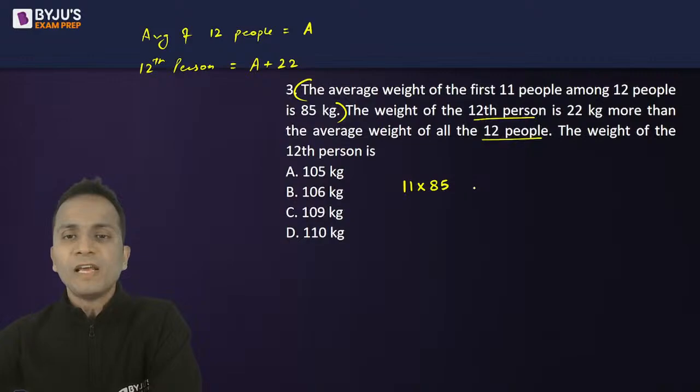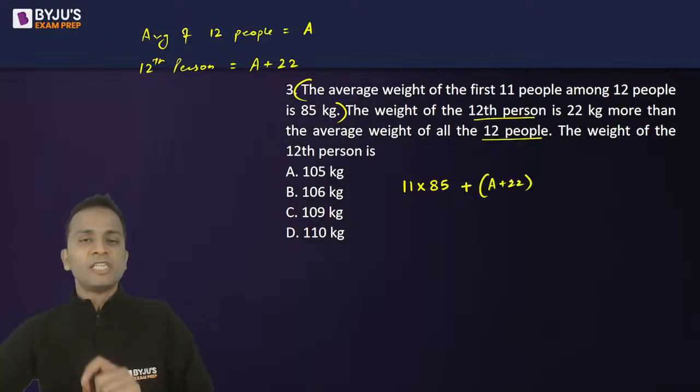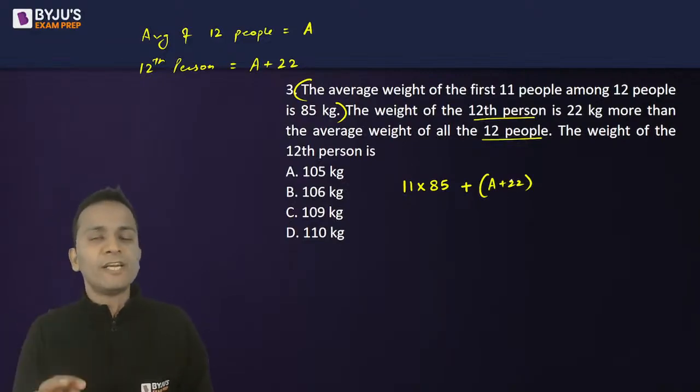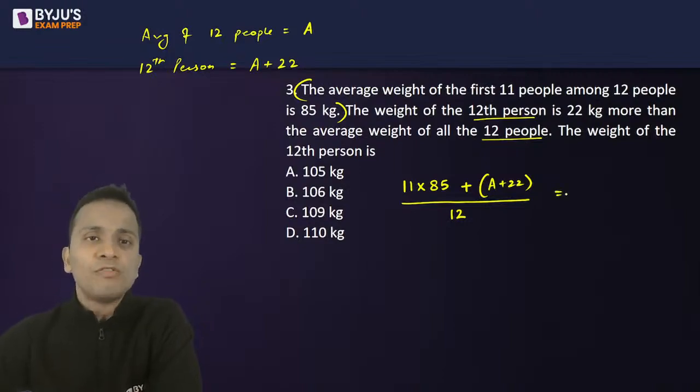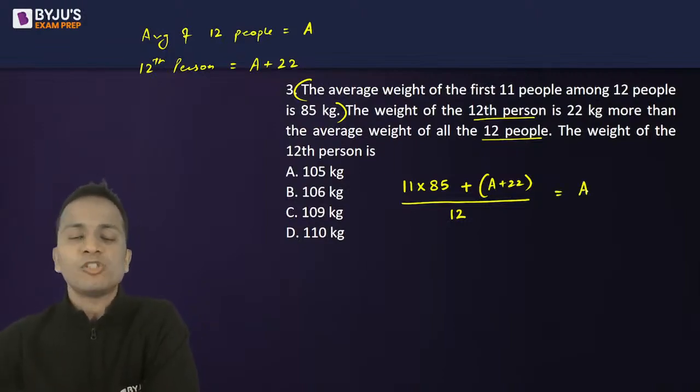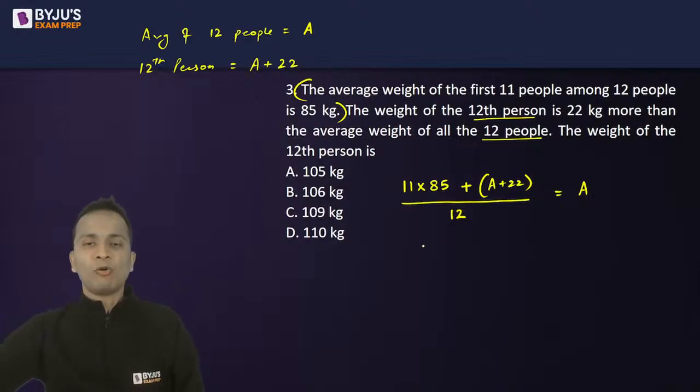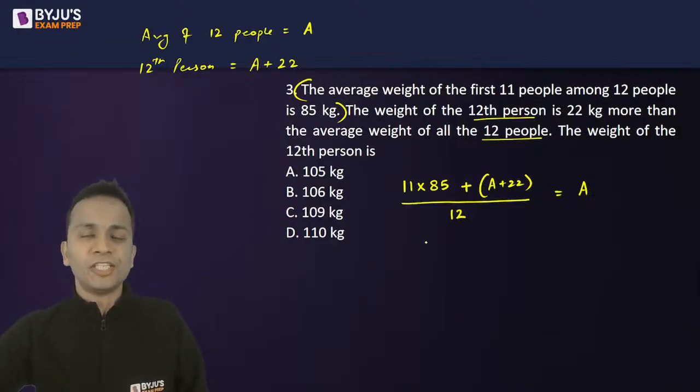Now, if I add the weight of the 12th person, which is A plus 22, the expression I have obtained is the total weight of 12 people. When divided by the number of people, that is 12, that should give me the average of 12 people, which I have assumed as capital A. So this is the equation, this is the relation that I have formed.